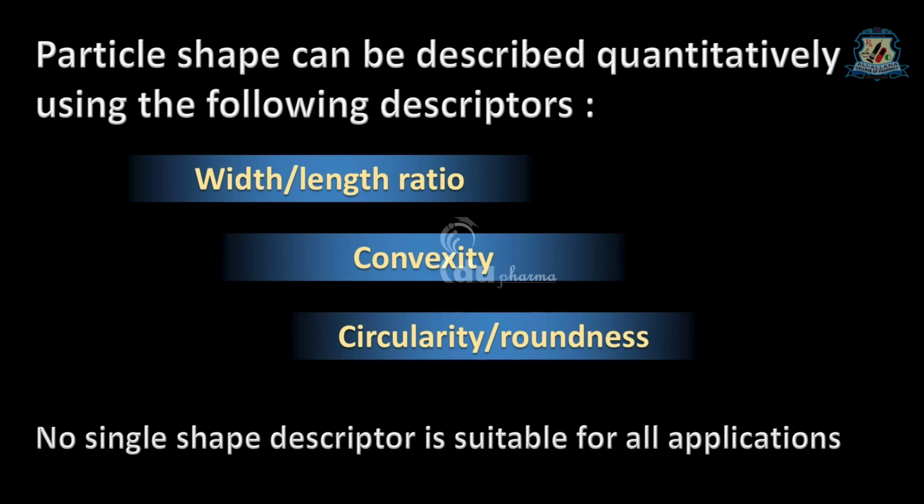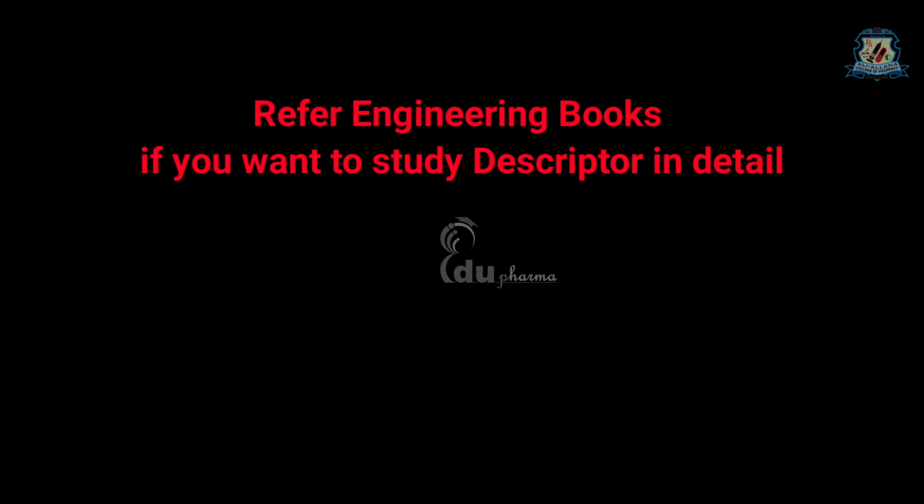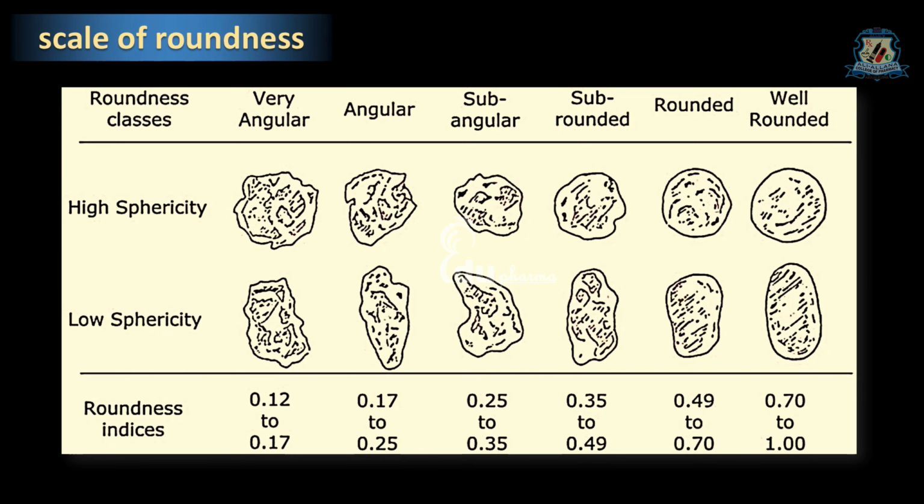Remember, no single shape descriptor is suitable for all applications. In this video, I am not going to explain in detail, as it is beyond the scope of our subject. Just look over how roundness describes quantitatively the shape of particles. In these roundness indices, the values represent the different shapes of particles and extent of sphericity, as you can see in this table.